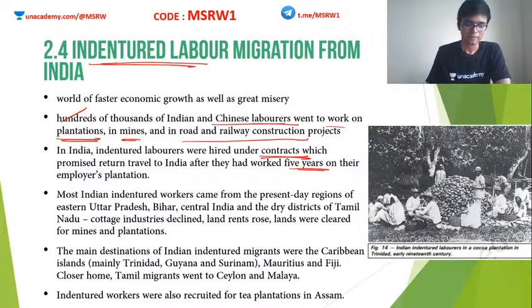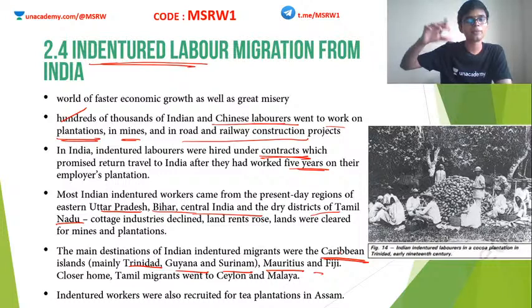Anyway, so the Indian and Chinese laborers were taken to other parts of the world using indentured labor. Most of these Indians were from the northern region, central region and Tamil Nadu region. So Uttar Pradesh, Bihar, central India and districts of Tamil Nadu were the areas of focus. These people were taken to islands like Trinidad, Guyana and Suriname, which are Caribbean islands. Similarly Mauritius, Fiji and so on. The Tamil people were taken to Sri Lanka, Malaya and so on.